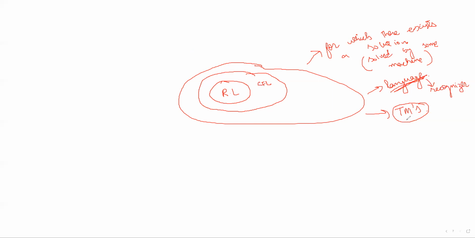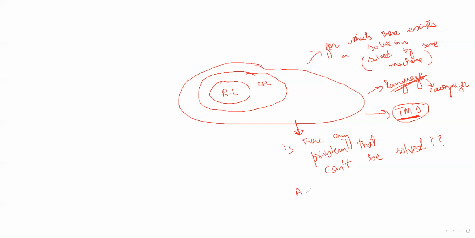And we have to discuss what is a language of a Turing machine, and we have to also discuss, is there any language outside this, or we can say, is there any problem outside this? Any problem outside this means, is there any problem that cannot be solved? Or we can say any problem that cannot be solved by a Turing machine.